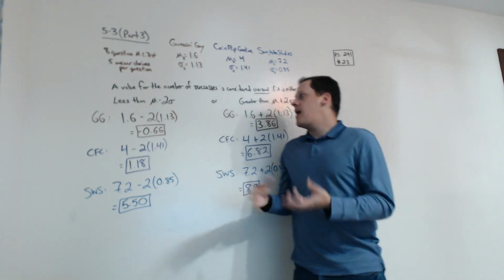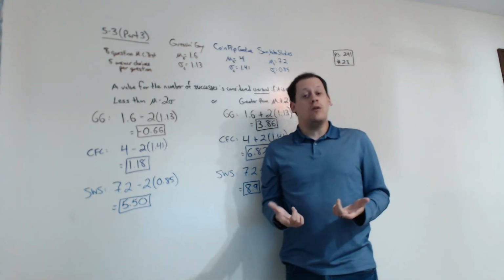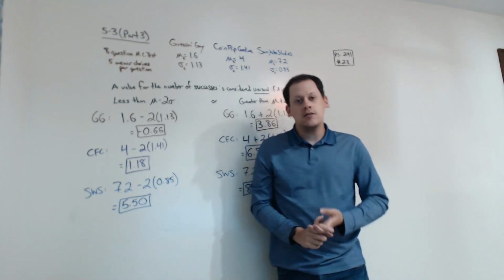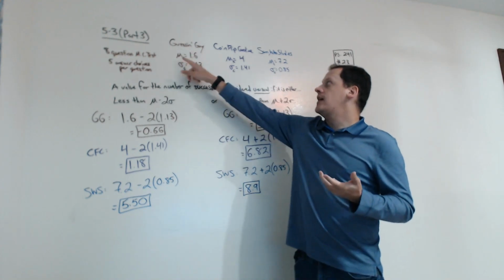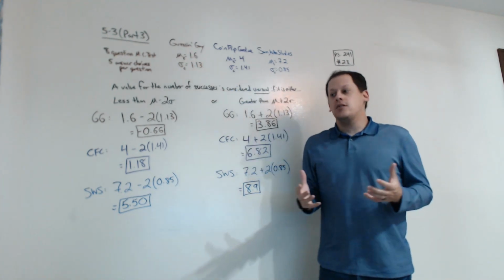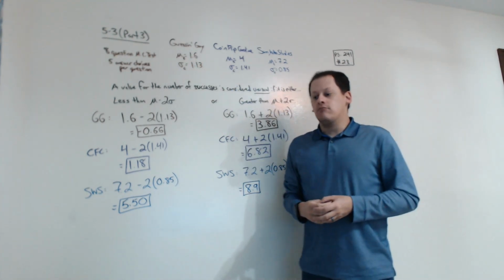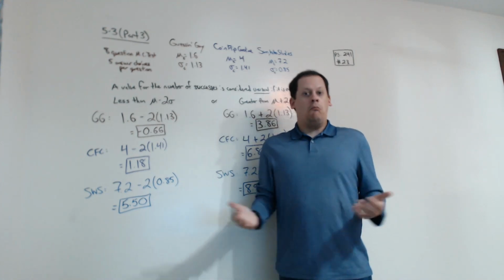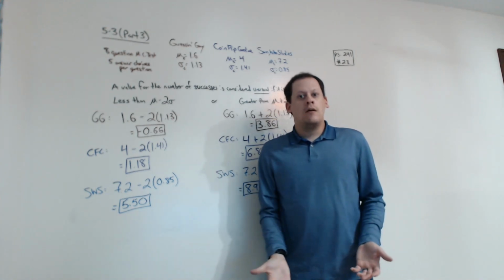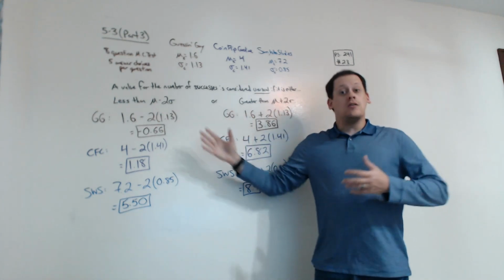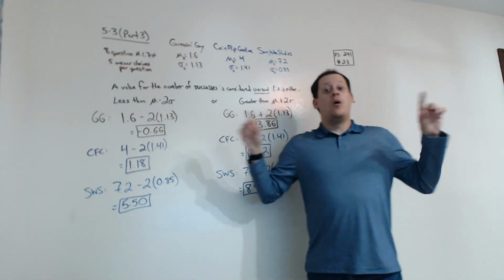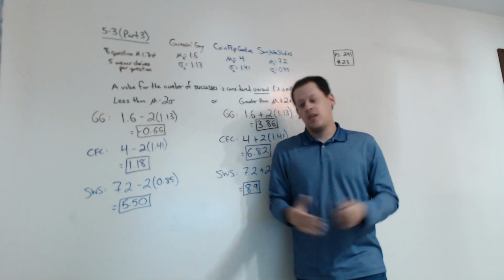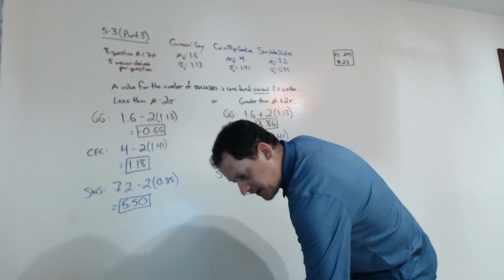So the way that might manifest itself for you on a homework assignment or a test might be like, okay, I give you a random variable and its mean and standard deviation and ask you, is it unusual to get 9 successes in 20 trials? And by doing this calculation, you can determine whether that number of successes is within this range or whether it's outside of it. Okay? So that's what you can expect.